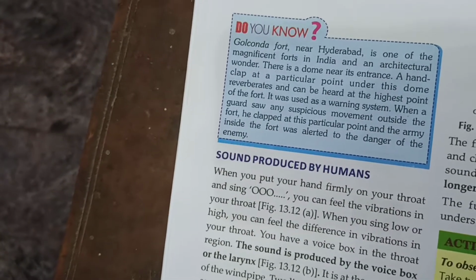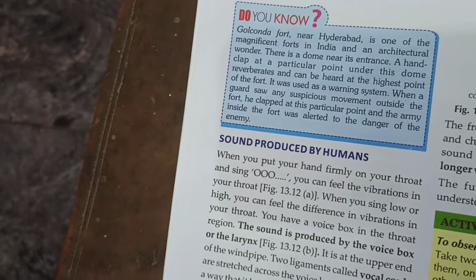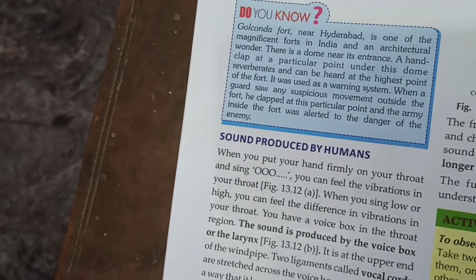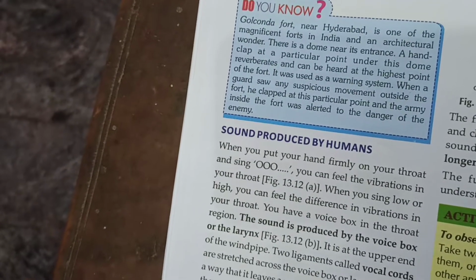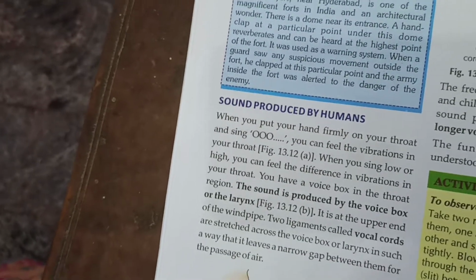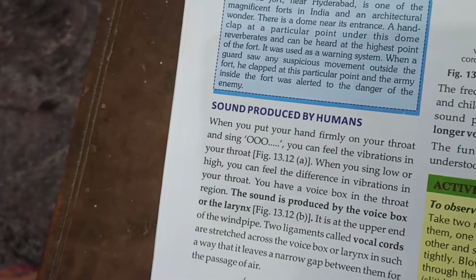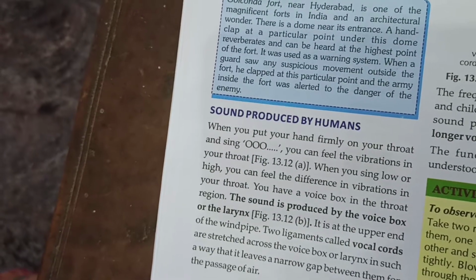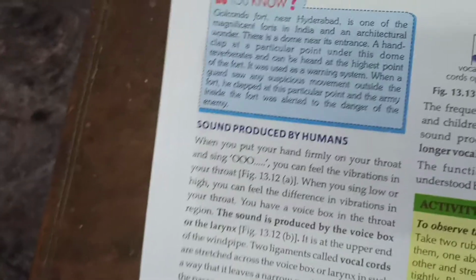It was used as a warning system. When a guard saw any suspicious movement outside the fort, he clapped at this particular point, and the army inside the fort was alerted to the danger of the enemy.